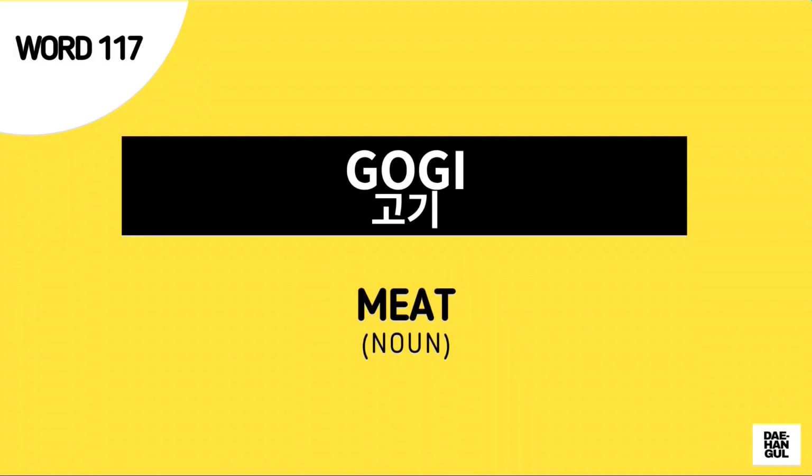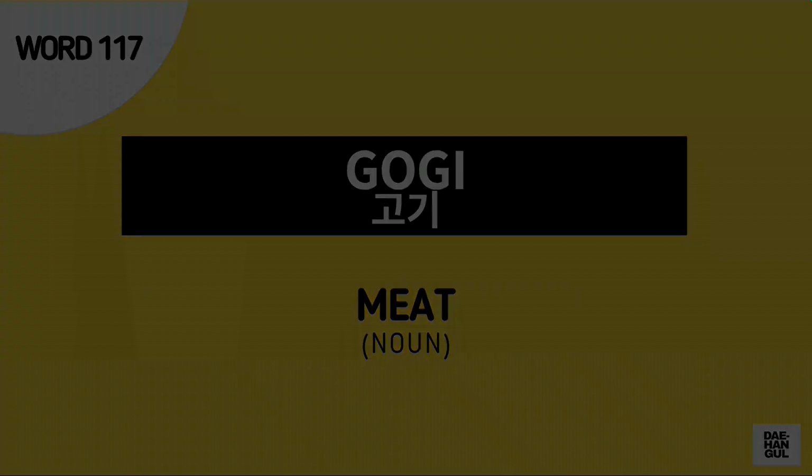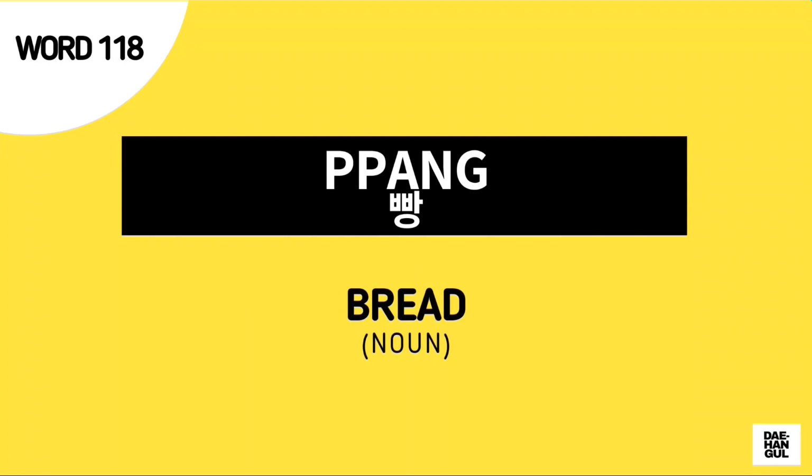Next word is gogi. This is a Korean term for meat. Again, gogi means meat. Next word is pang. This is a Korean term for bread. Again, pang means bread.